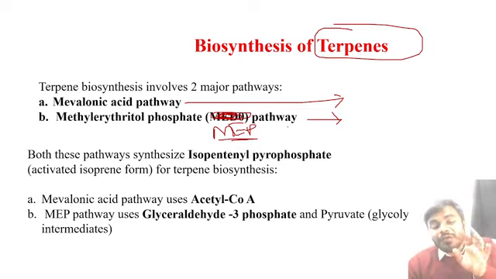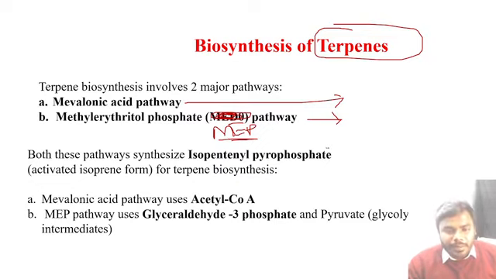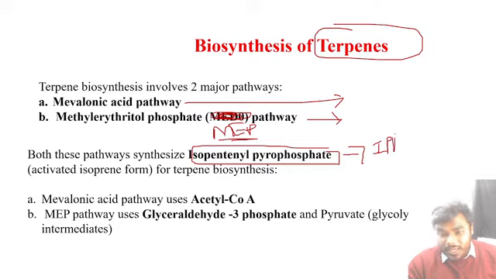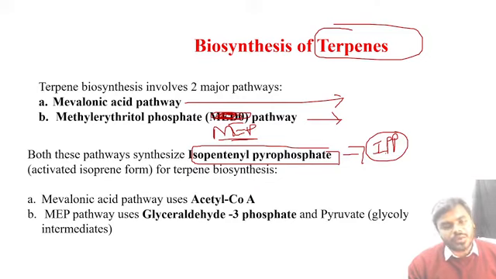How? Everyone listen to me. The mevalonic acid and MEP pathways give rise to the terpene by giving the precursor first. What is the precursor? I told you, right? IPP, isopentenyl pyrophosphate. Simple point. Once these 2 pathways give rise to the IPP, then undoubtedly, my friends, IPP is going to give rise to the terpene.